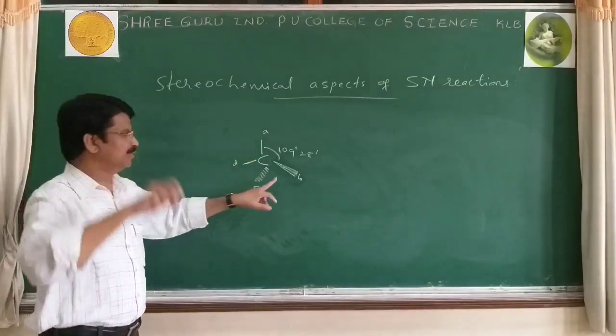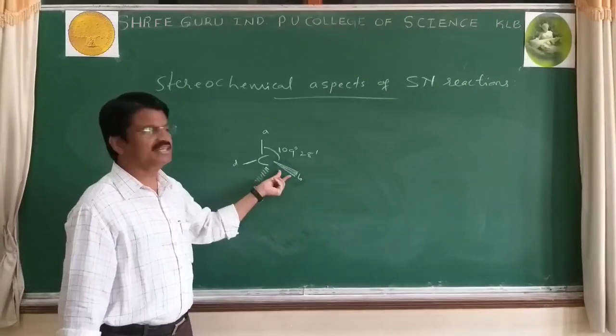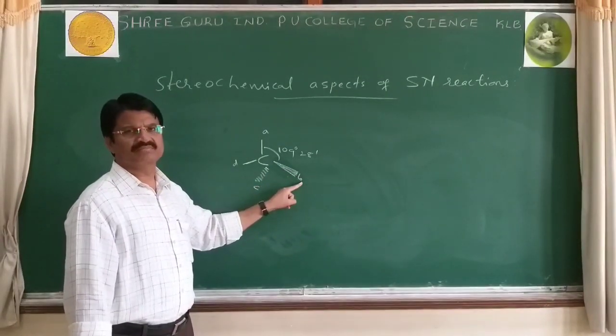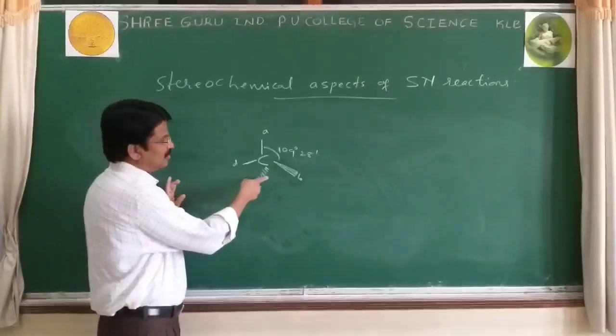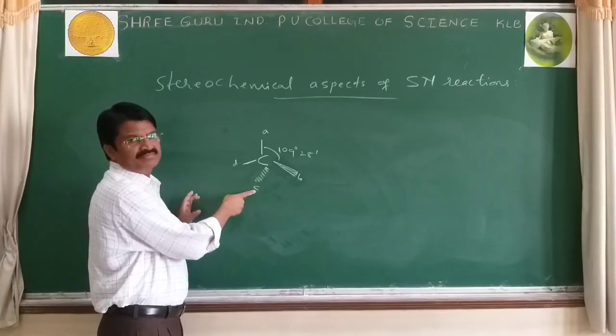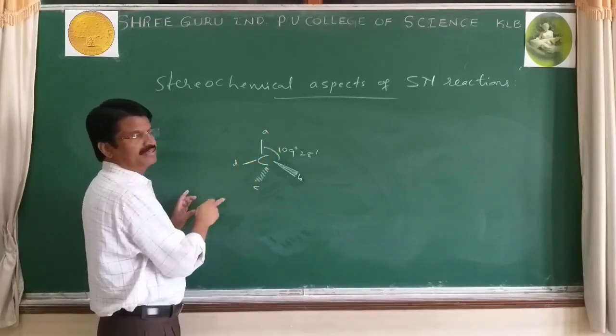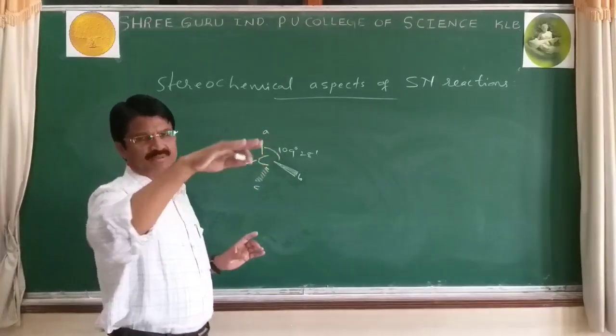Even in the previous videos I told about these structures. Solid wedge indicates a group or atom lying towards the observer. The dotted or broken line indicates the group or atom away from the observer. And the normal lines indicate groups lying on the plane of the paper or plane of the board.